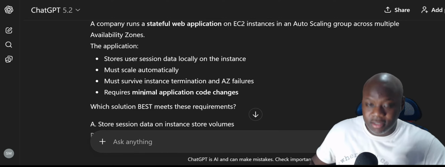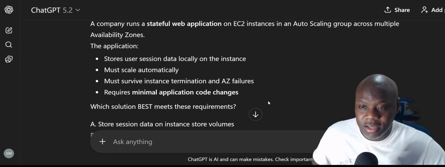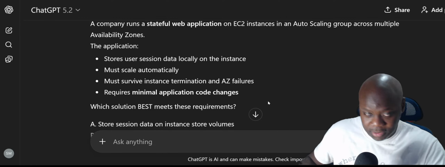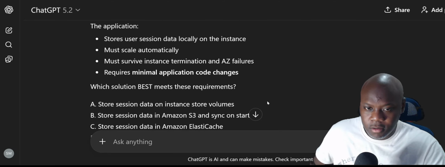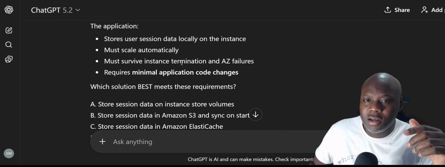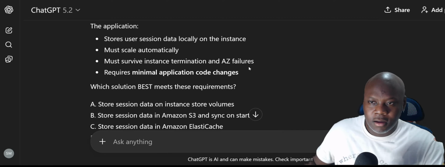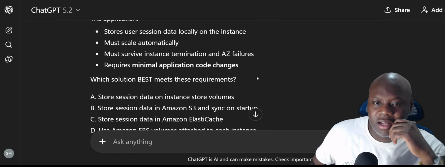Minimum application code changes. I don't know if you can see it, but it's highlighted. But it's an EC2, so it's definitely not Lambda, because it already said it's an EC2 instance. So it's not serverless. You still have to host it manually. Which solution best meets these requirements? The minimum application code changes is gonna be the key, right? Because we already know it's multiple availability zones, and must scale automatically, that's auto scaling. Store user data locally on the instance. That's another key.